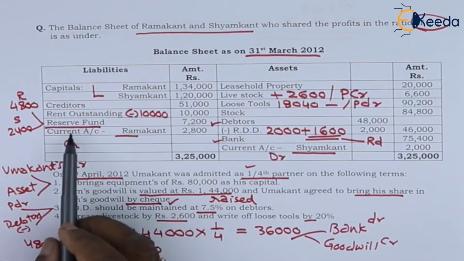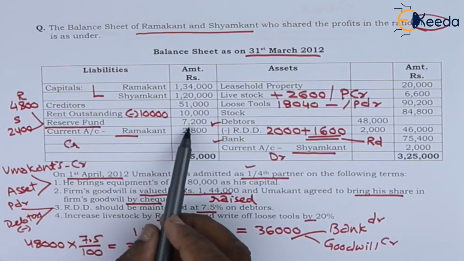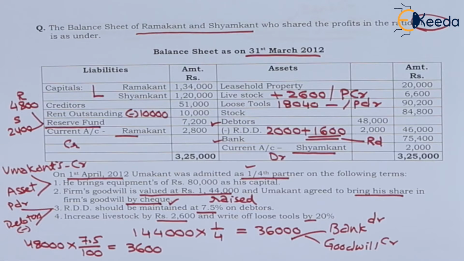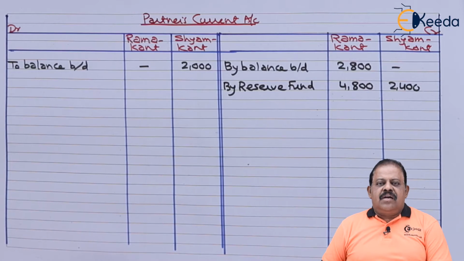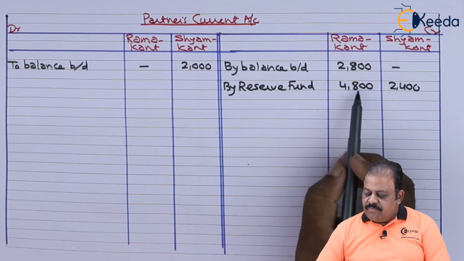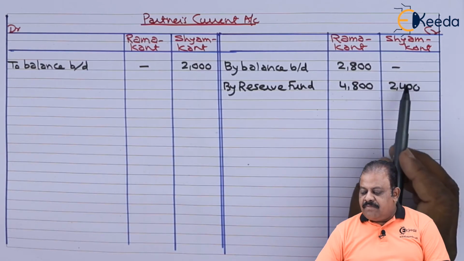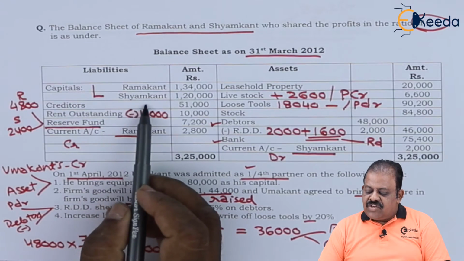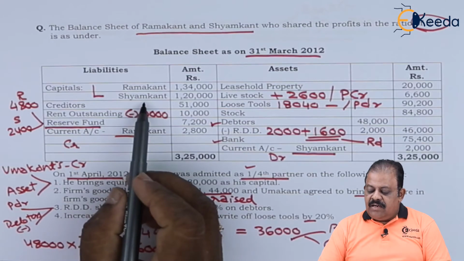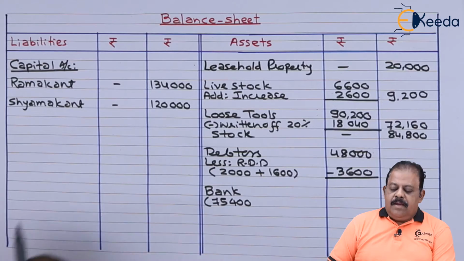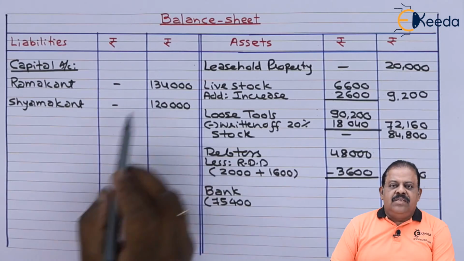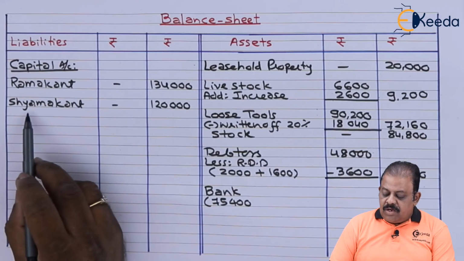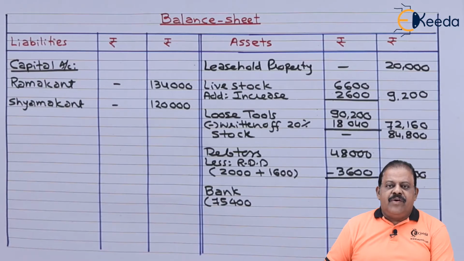Relating to partners we have reserve fund 7,200. It will be transferred to the credit of their current account. Partners current account credit by reserve fund, Ramakant 4,800, Shamkant 2,400. Capital of Ramakant, Shamkant will be directly transferred to liabilities. Capital account of Ramakant 1,34,000. Capital account of Shamkant 1,20,000.